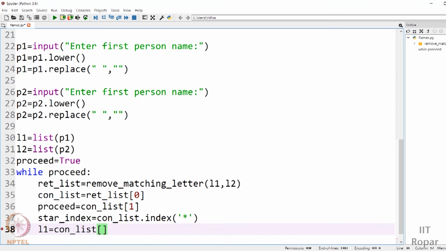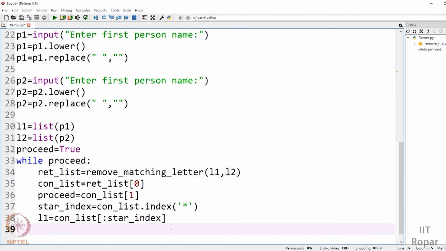You have to perform the slicing operation. No need to give the start index because I want it from the beginning, the default value. I have to ignore the value of star at this index, where the star is present. I want to ignore that point, so I'll give that as my end index. Star index is where I want to end. So whatever is there till you reach star index will be captured in this list L1.